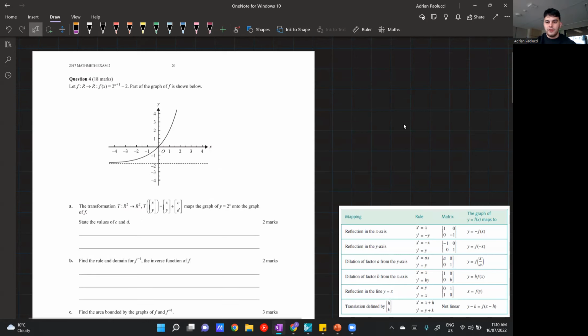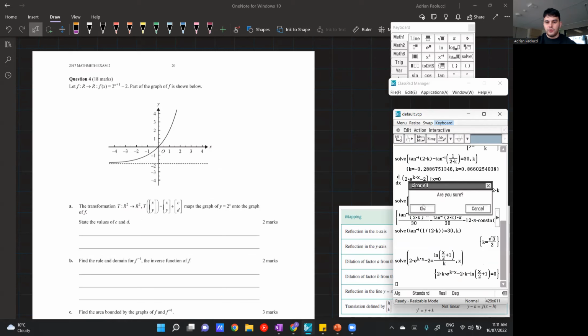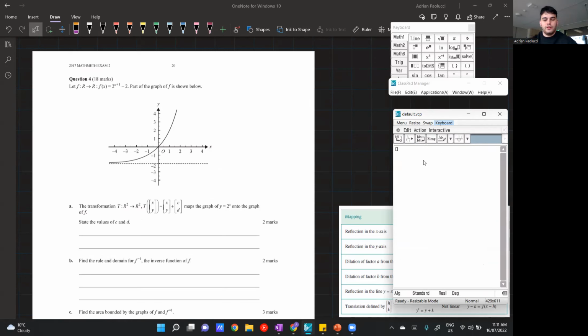Now, this isn't necessary, but I think it's a really good thing to do, just because you use the same function multiple times. It saves you so much time in the long run. So quickly just define the function. It's a very similar command on the TI. I just write down my function, and then I go interactive, define, and then the default one is f. And then that defines my function. So that's done. And now whenever I do calculations, I can just reference f of x rather than typing out my whole equation again and again.